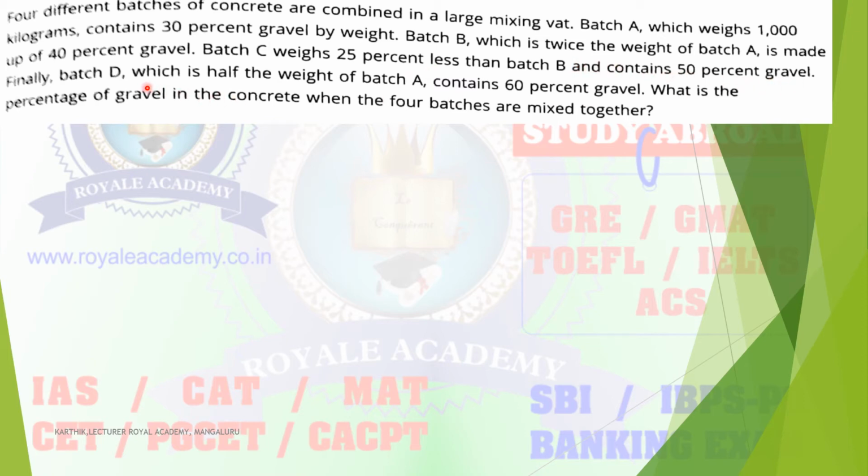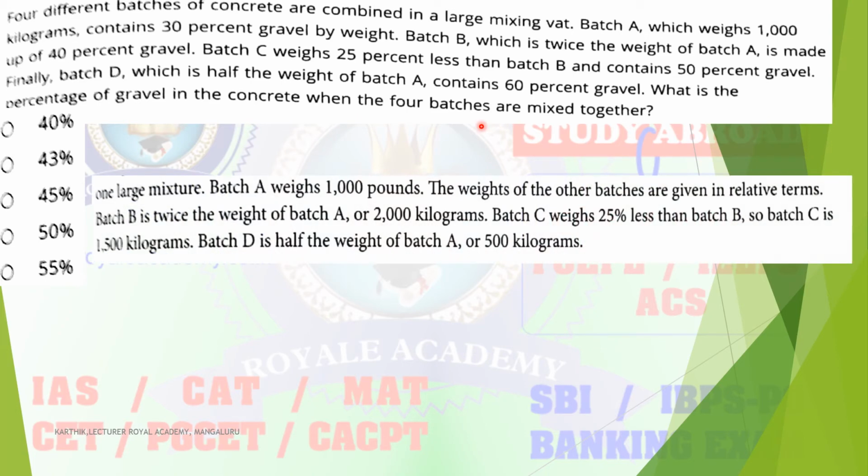Finally, batch D, which is half the weight of batch A, contains 60% gravel. What is the percentage of gravel in the concrete when the four batches are mixed together? So what is the question? What is the percentage of the gravel in the concrete when four batches mix together? So you have to find out the total percentage once all of it is clubbed together.